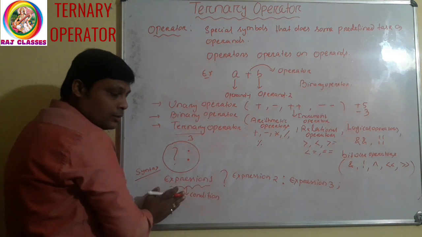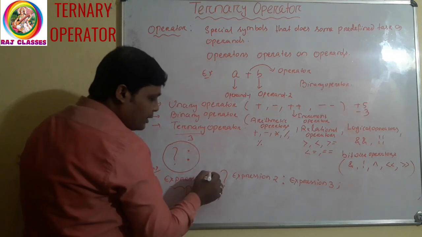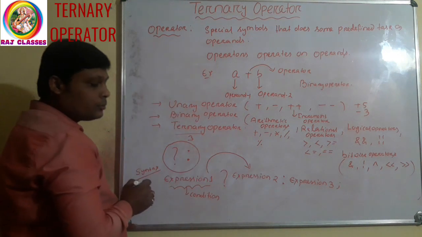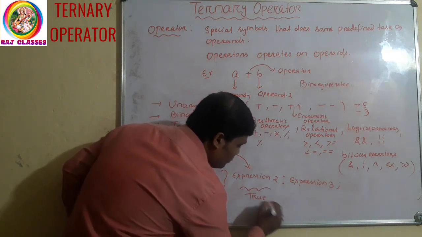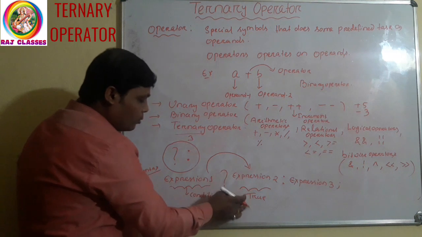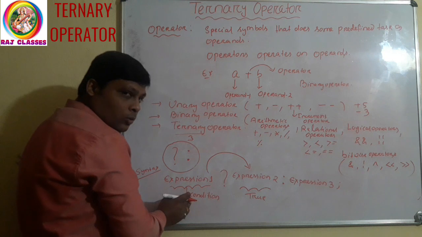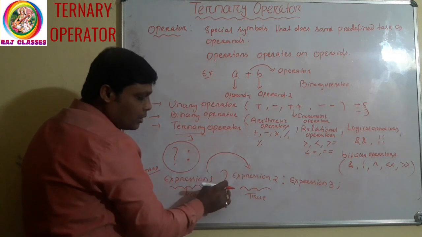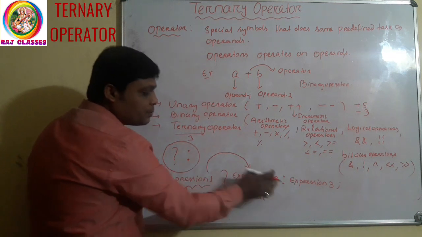If this condition is true, or a non-zero value, then it will go to expression 2. This is the true part for expression 1. If expression 1 is true or a non-zero value, it will go to the part just after the question mark and before the colon, that is expression 2.